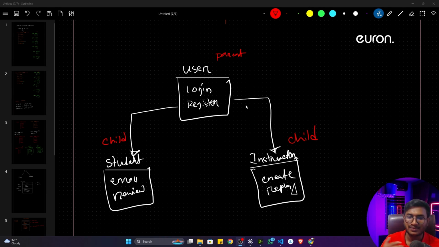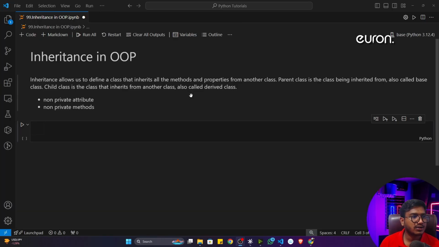Okay, the same real-time example I gave you, like your father and you, right? So this is the idea. Now let's go to our code editor and see a code example of how we can perform the inheritance operation there. So guys, whatever concept I just explained, I have written the definition here.